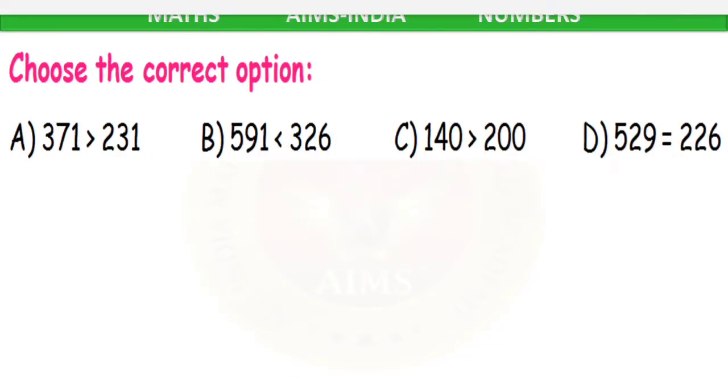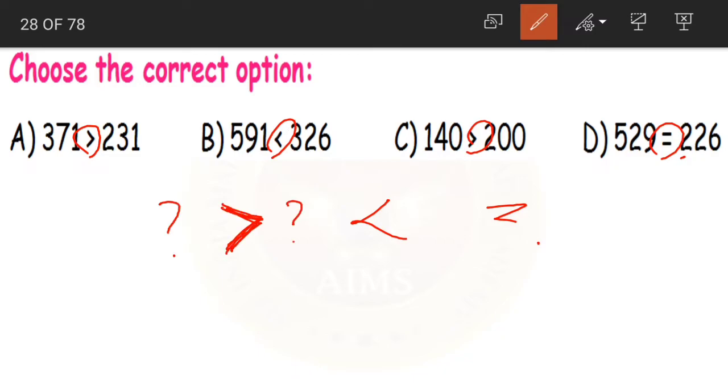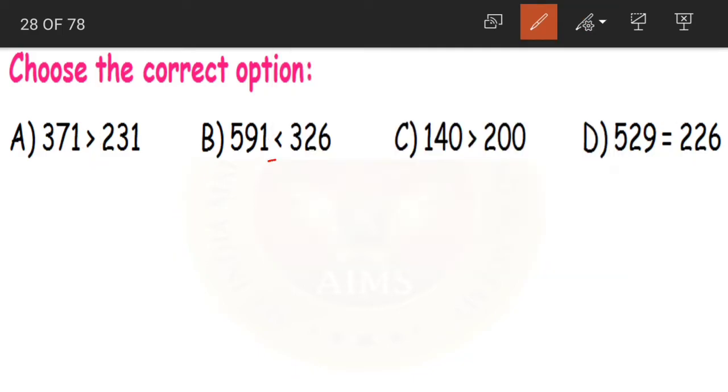Next question. Choose the correct answer. Now first, before solving this, let us understand what these symbols are. You know, right? This is the greater than symbol and this is the less than symbol. This is equal to. When do we use this? When the number here is greater than the number on the right side. Yes? Now if you remember the trick children, how to remember these signs?